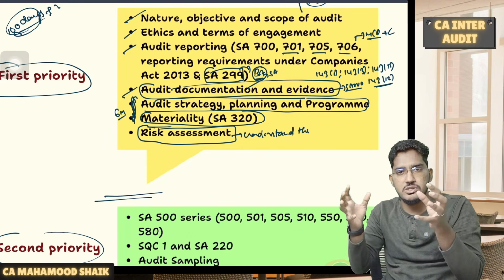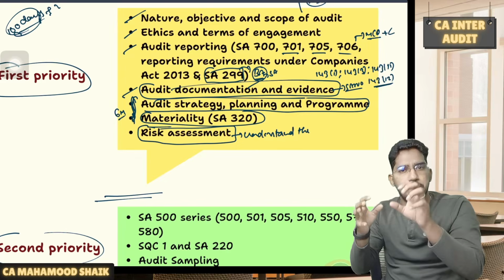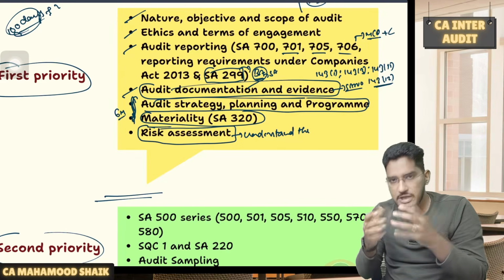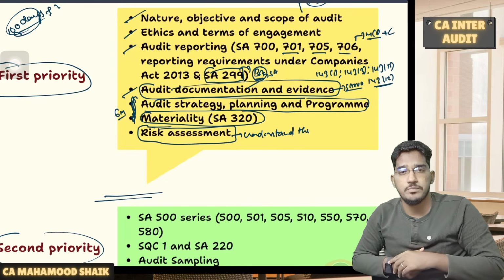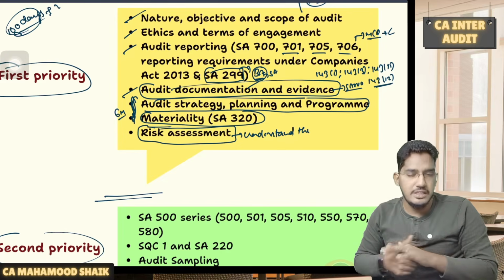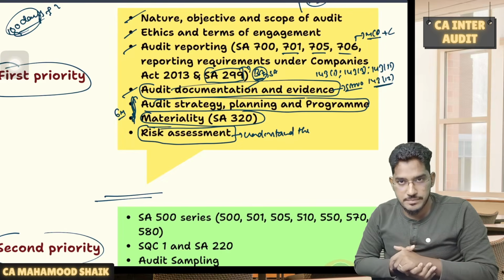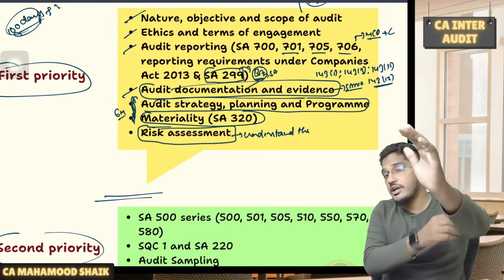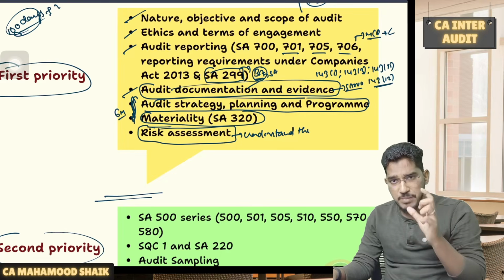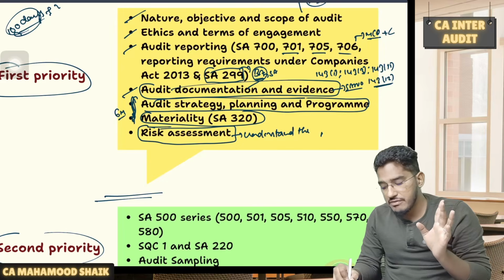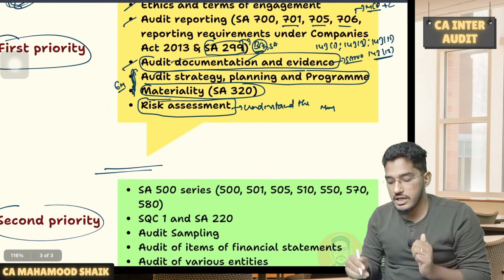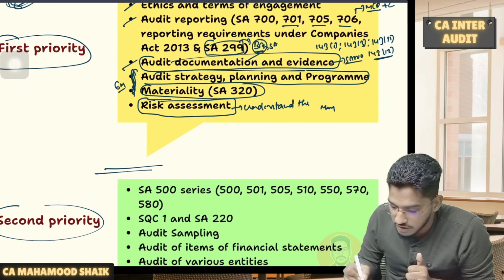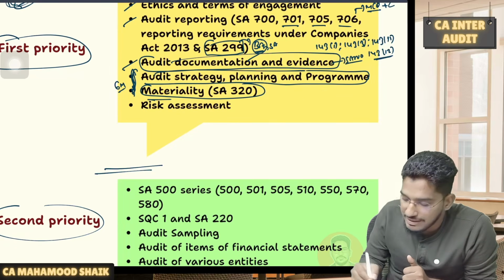How do you think all the chapters, all the concepts will sit in a proper place? No, guys, it will not sit in a proper place if you don't understand risk assessment. That is the first and foremost step which we do in the audit. And it's very disheartening to see people leaving out this concept. So that's why in the risk assessment and internal control chapter, whatever risk assessment part is there, I am telling you once again, even if you don't memorize it, I'm okay. Memorization you can keep in the third category, but it's very important to understand the concept. In the first prioritization only, you have to understand the concept.